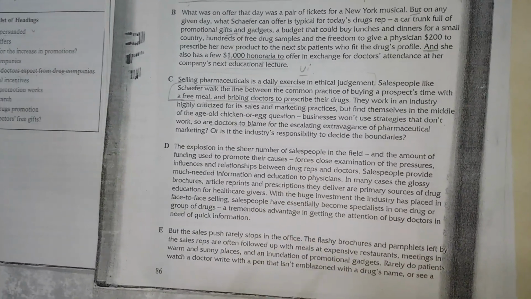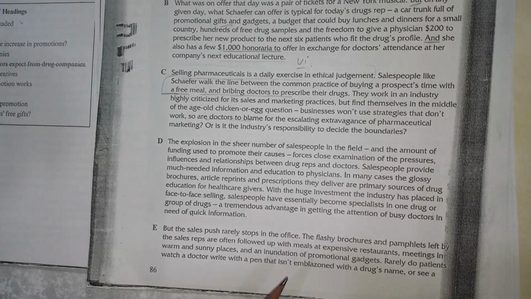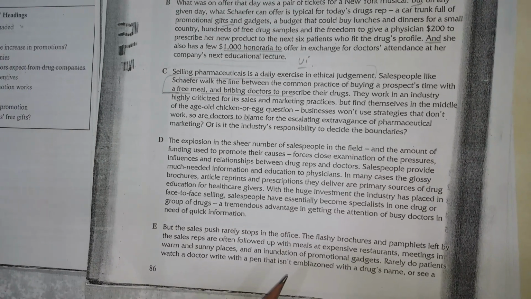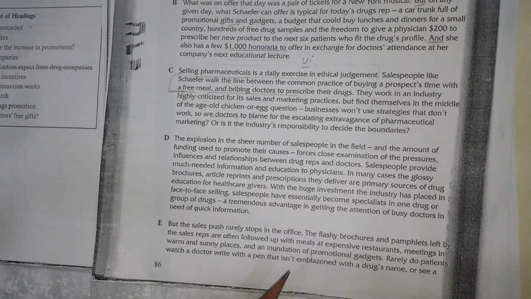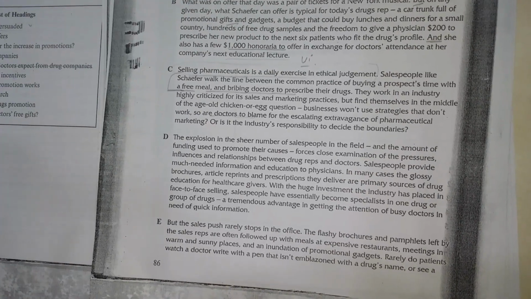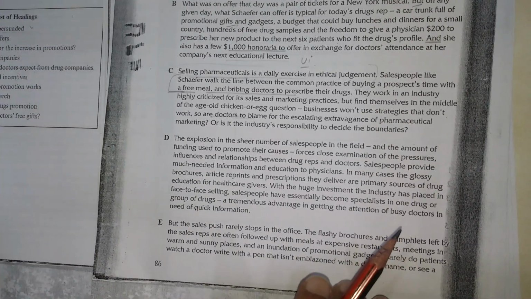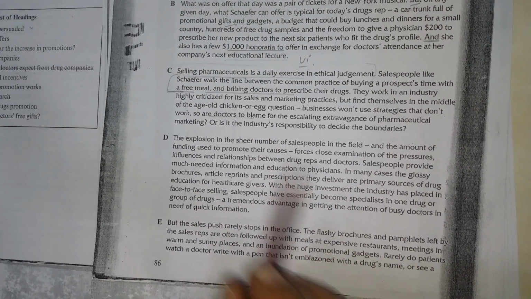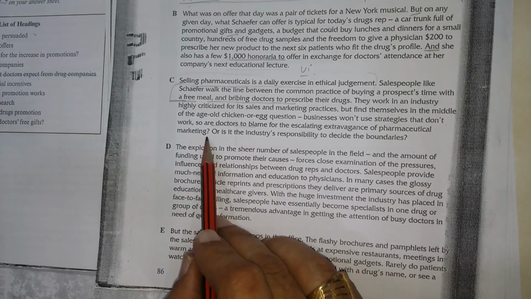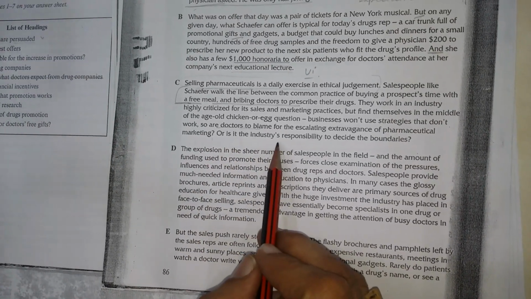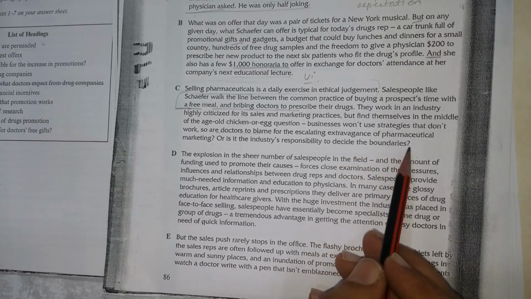So the writer is trying to throw the blame. We can say, who is responsible for it? The doctors, because they are getting gifts and writing the medicines, and they have to achieve the targets of the drug companies also. Question mark, that is there. Or is it the industry responsible to decide the boundaries?